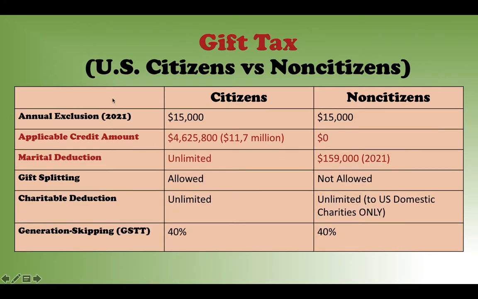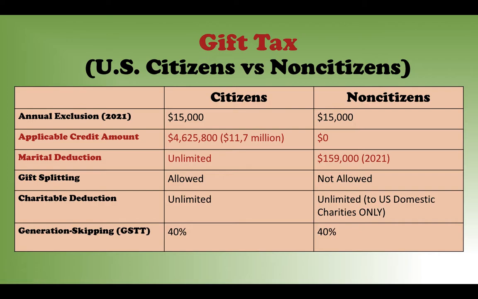Then I'm going to go through all these things. It's about what is the annual exclusion, applicable credit amount, marital deduction, gift splitting, charitable deduction, and generation skipping transfer tax. So first, let's see the annual exclusion. This is for the year 2021. So both U.S. citizen and non-U.S. citizen, you are qualified for $15,000 annual exclusion amount.